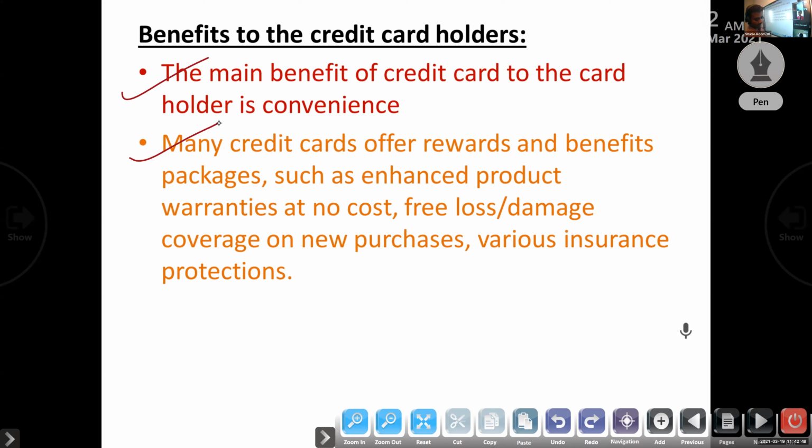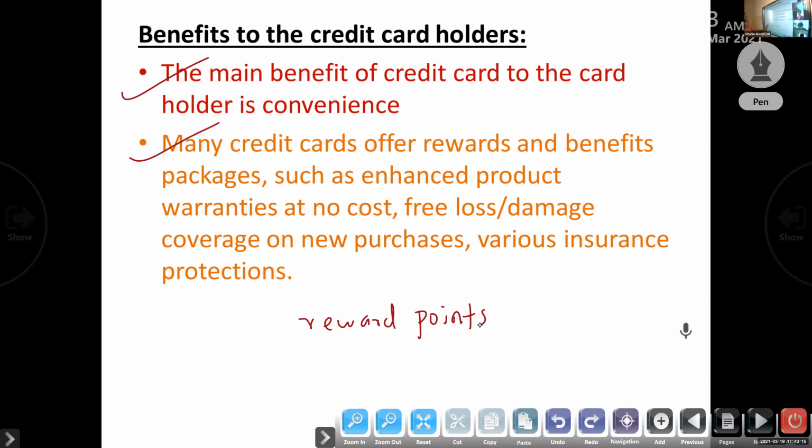Sometimes if you use the credit card, we will get reward points and cashback also. We can redeem it for cash, for product points, or they will give an airline ticket or tour package.